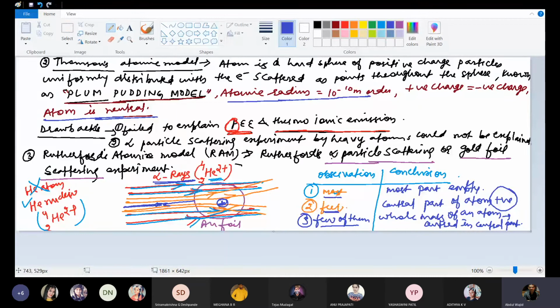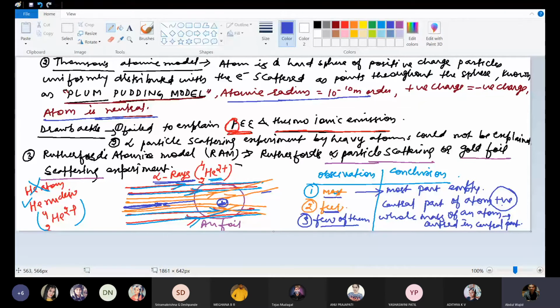Once again, I'll repeat this alpha particle scattering experiment. When alpha rays are passed through the gold foil, most pass straight through without being deflected. It means most of the part of an atom is empty. A few are deviated, which means the central part of the atom is positively charged. And a few deflect back, which means the whole mass of an atom is located in the central part.